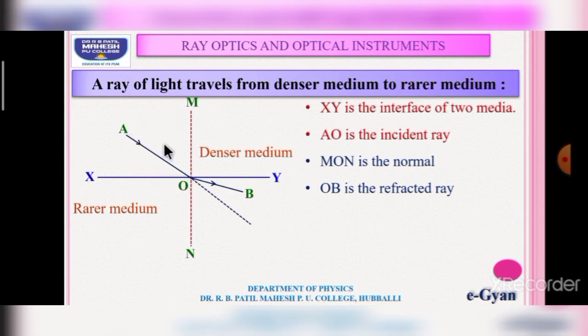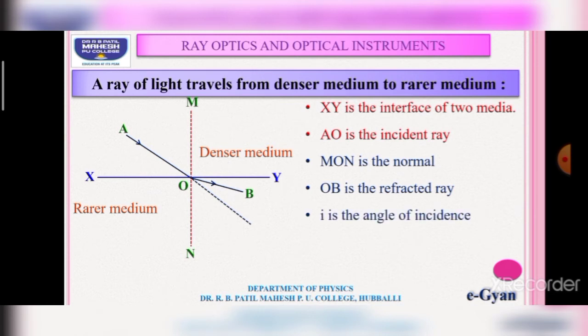When light travels from a denser medium to a rarer medium, the refracted ray bends away from the normal. Why does it bend away from the normal? Because the velocity of the refracted ray increases, and due to this it bends away from the normal.